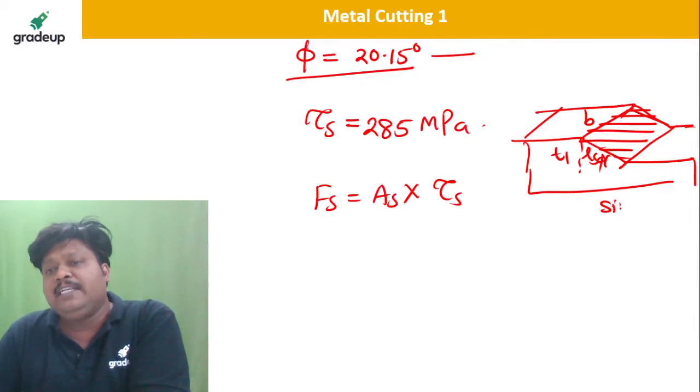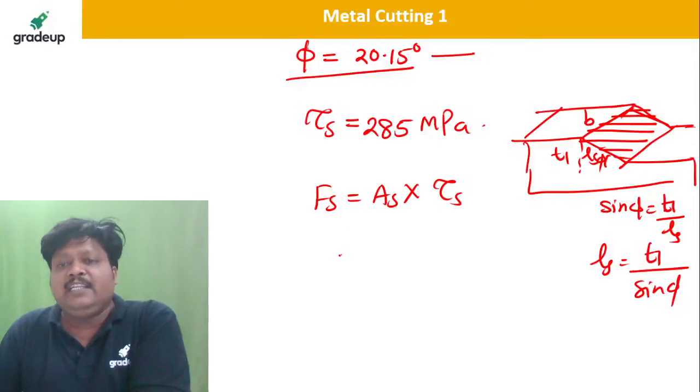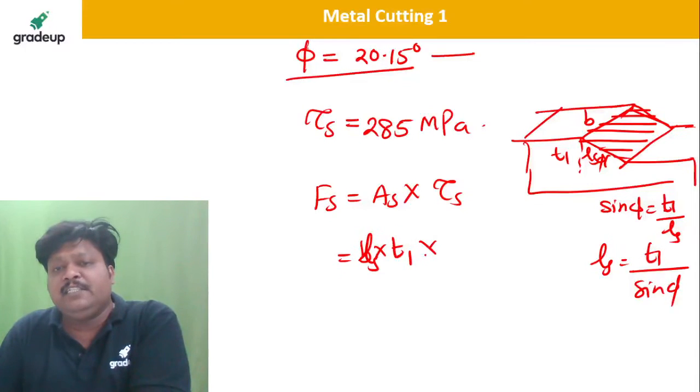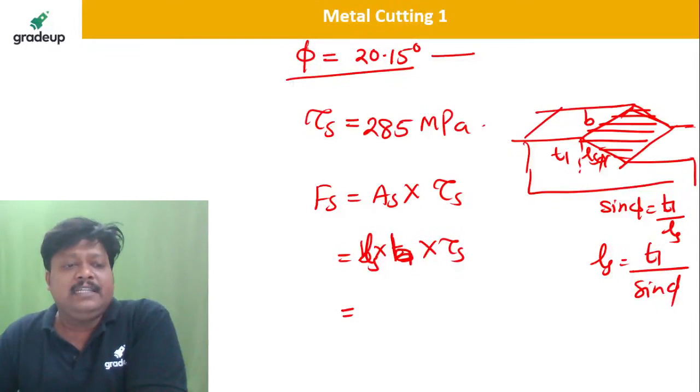So sin phi is equal to t1 divided by Ls, or Ls is equal to t1 divided by sin phi, isn't it? So the shear area is b into Ls, right? This is the shear area. So I will write here nicely.